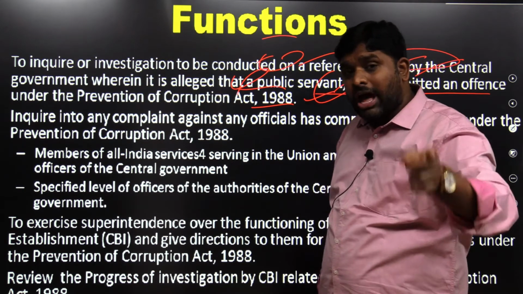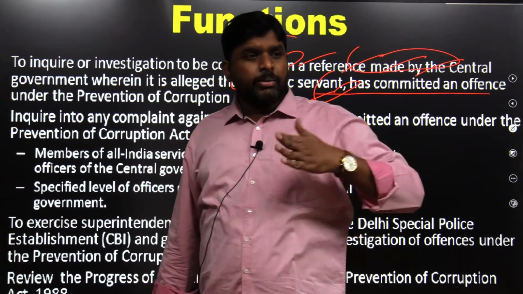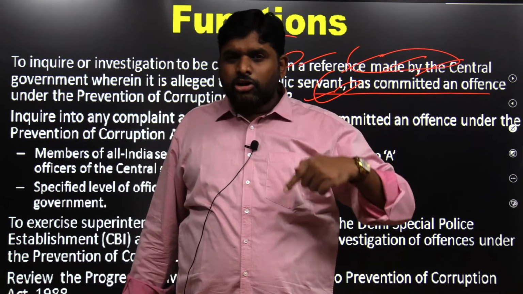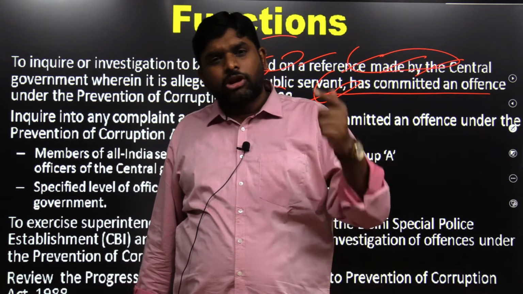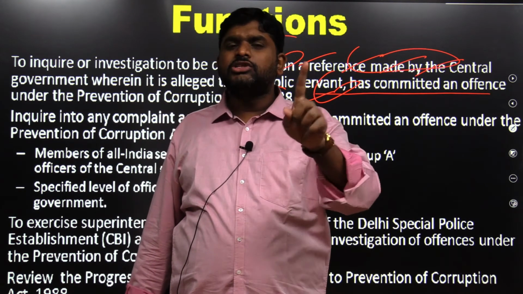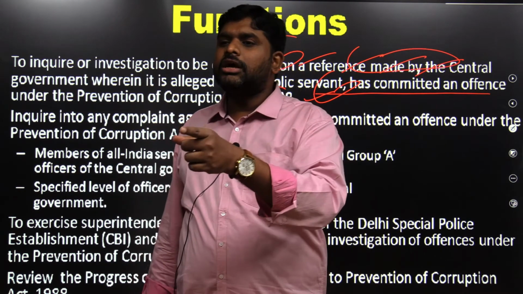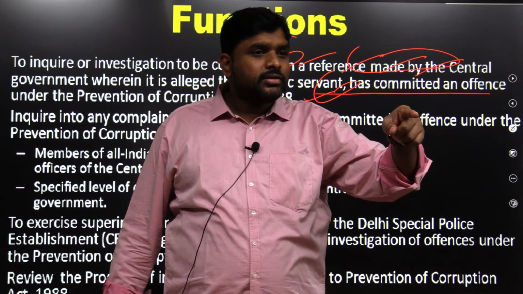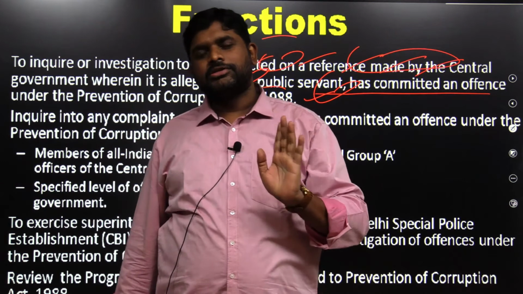But CVC can act on the advice of the central government as well as suo motu. When CVC is acting suo motu, there is no requirement of central government permission. But if CBI takes up a case suo motu, what? Central government permission.